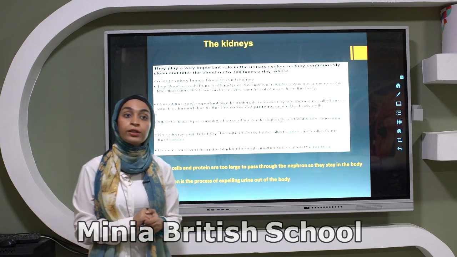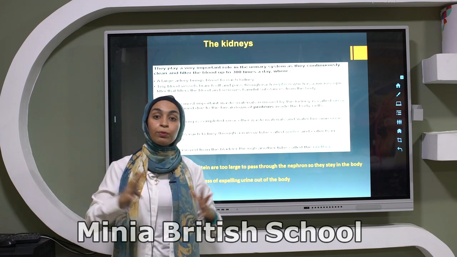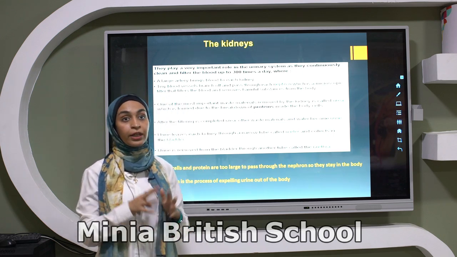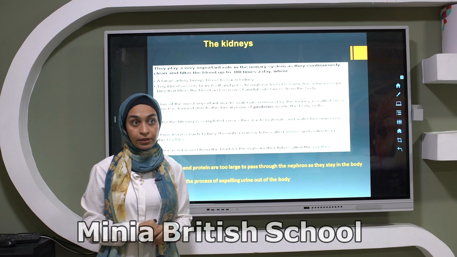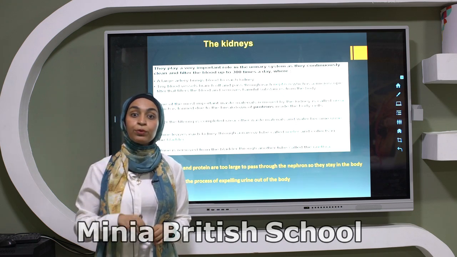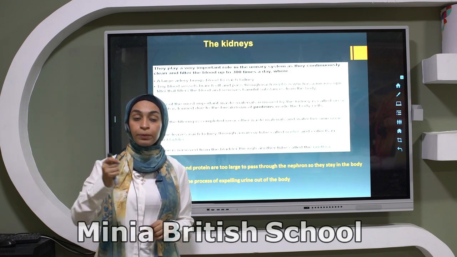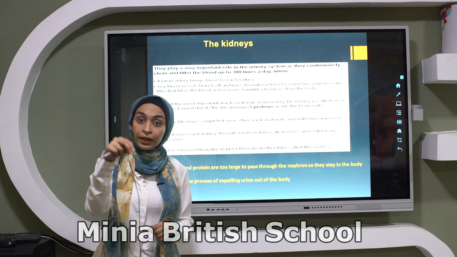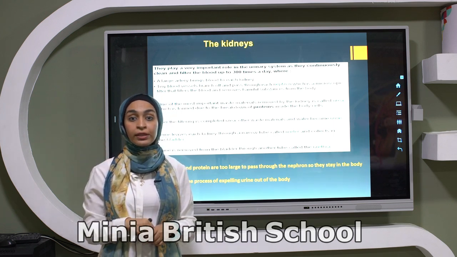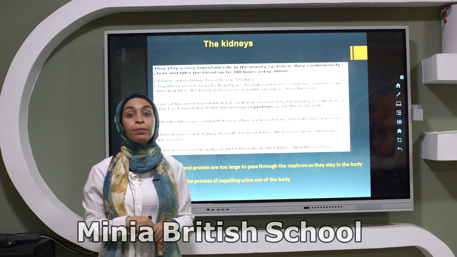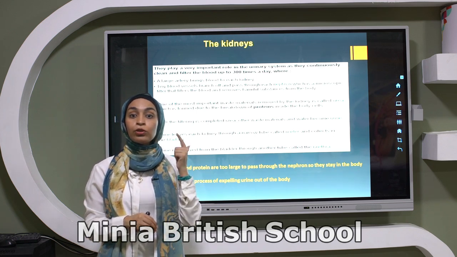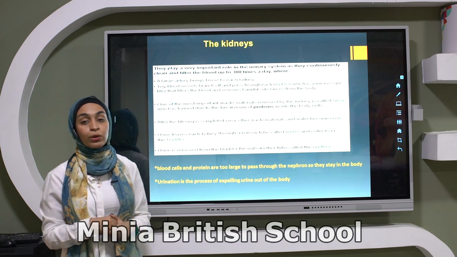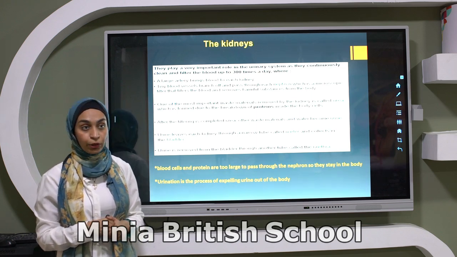While the other wastes which are too large to pass through, like the protein and the blood cells, stay in their place. But if the protein is broken down into small pieces called urea, it's considered at this moment as a small waste, and the urea can pass through the nephron to the ureters, urinary bladder, and is expelled outside of the body through the urethra.